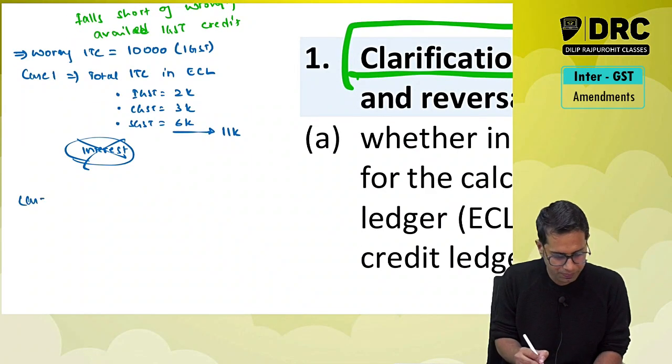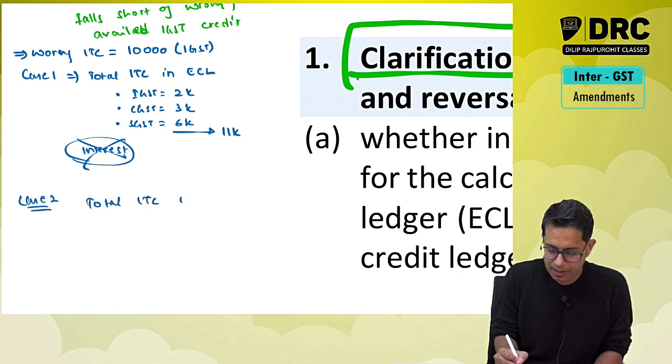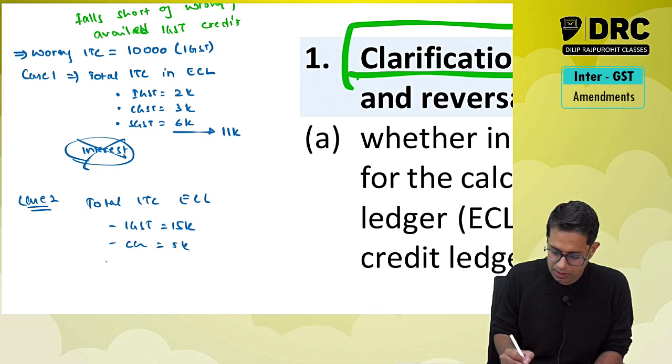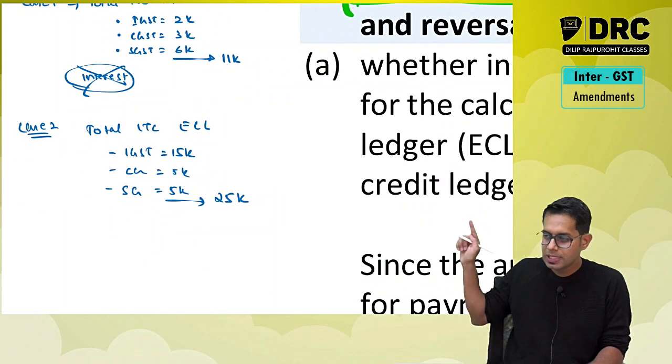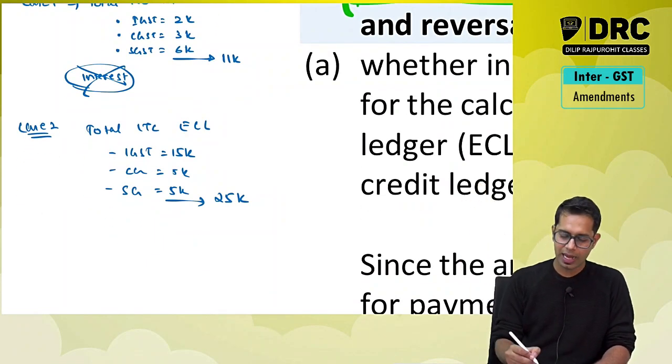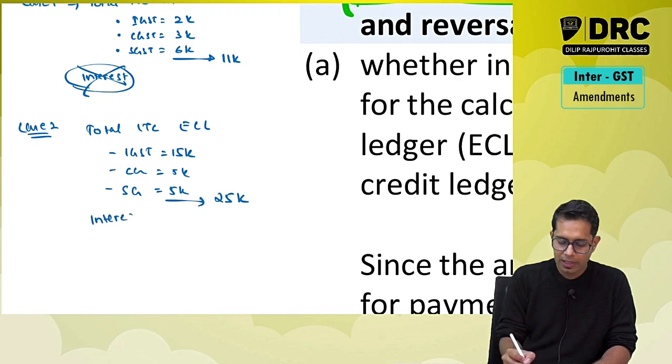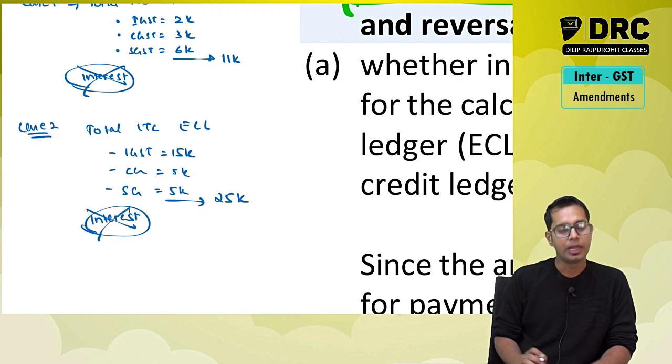Case number two. My total ITC in electronic credit ledger: IGST is equal to 15,000, CGST 5,000, SGST 5,000. So what is the total credit which I have? 25,000. Is 25,000 less than 10,000? Answer is no. Therefore, will I have to pay interest, sir? I don't have to pay interest.